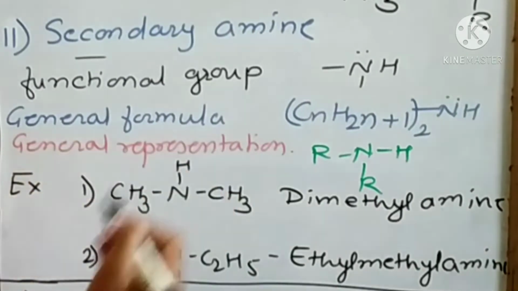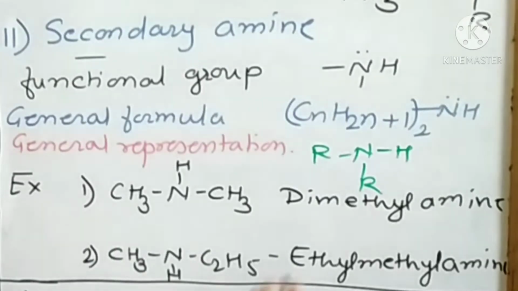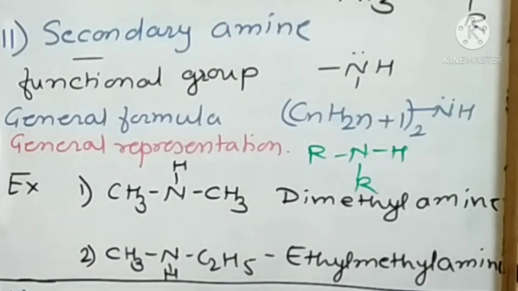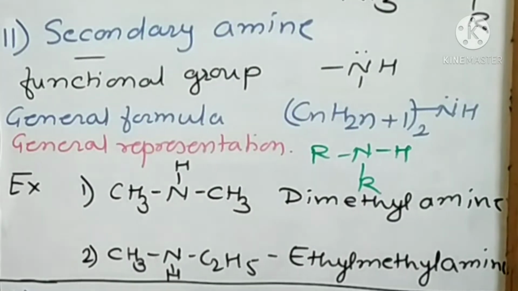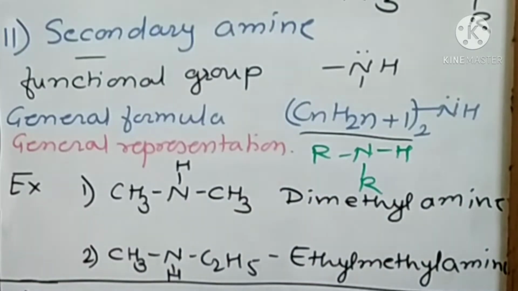General formula of secondary amine is CnH2n+1 taken 2 times, NH. That is, the nitrogen atom is bonded to two alkyl groups.